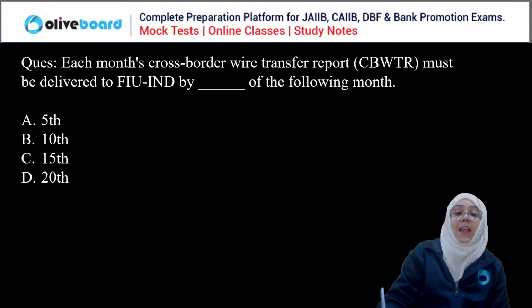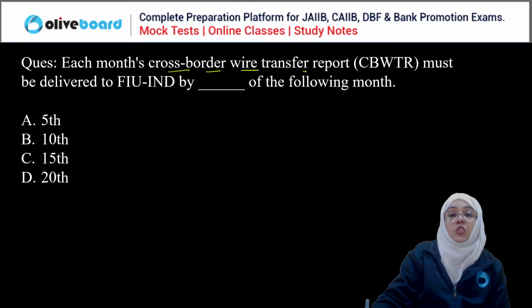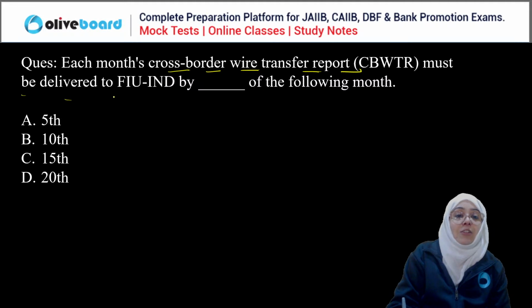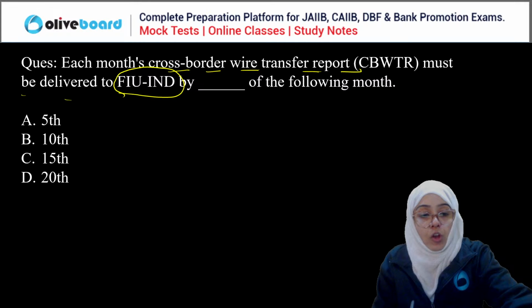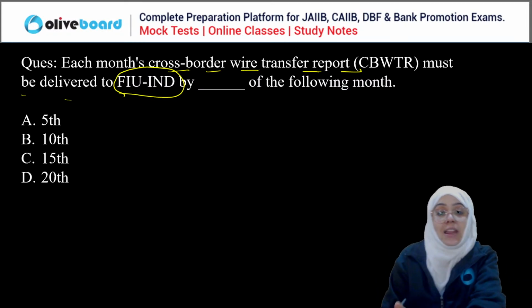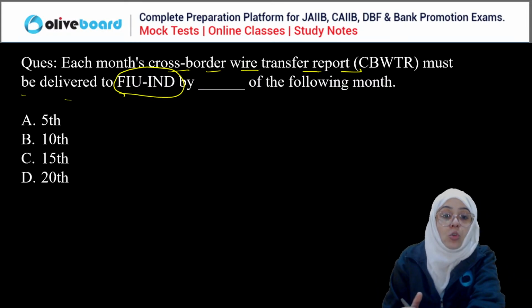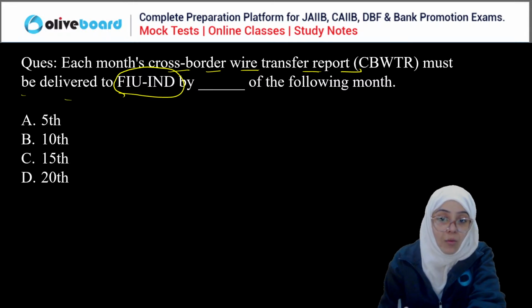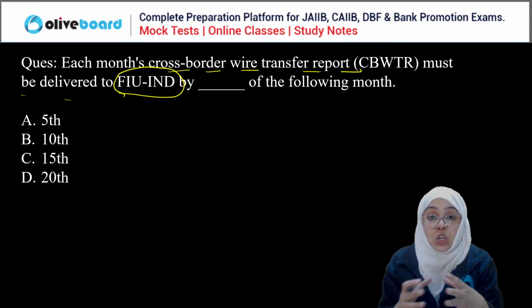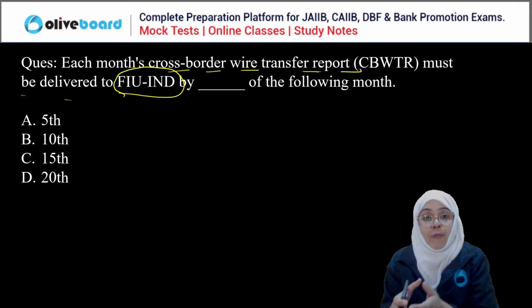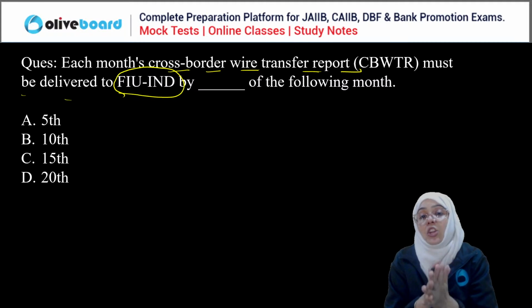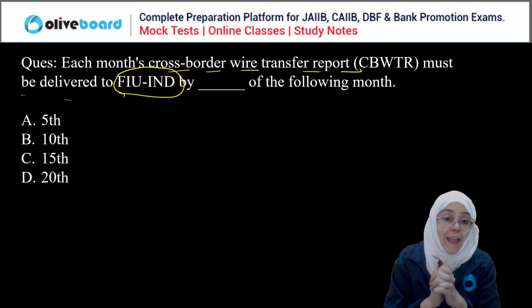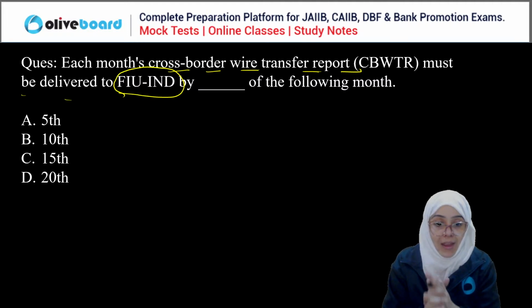True. Next question. Every month, the cross-border wire transfer report must be delivered to the Financial Intelligence Unit India by dash of the following month. You all remember the Financial Intelligence Unit India report, right? There are some transactions which need to be reported, especially if they are related to cross-border wire transactions, and this should be delivered to the Financial Intelligence Unit India by the 15th of the month, right?